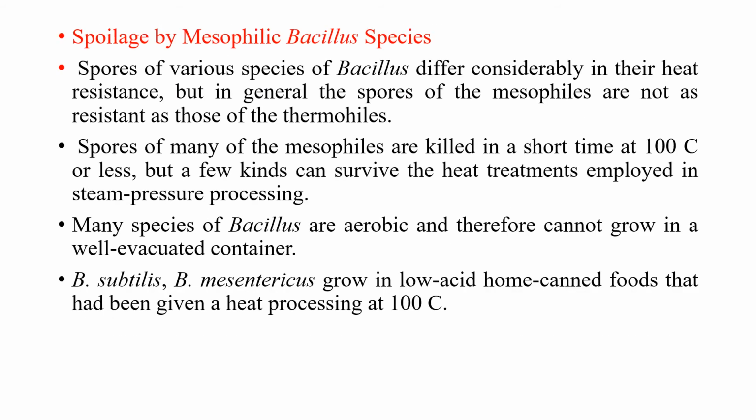Second is spoilage by the mesophilic Bacillus species. The spores of various species of Bacillus usually differ considerably in their heat resistance. But in general, the spores of the mesophiles are not as resistant as those of the thermophiles. The spores of many of these mesophiles are usually killed in a short time at 100 degrees Celsius or less, but a few kinds can easily survive the heat treatments employed in steam pressure processing.